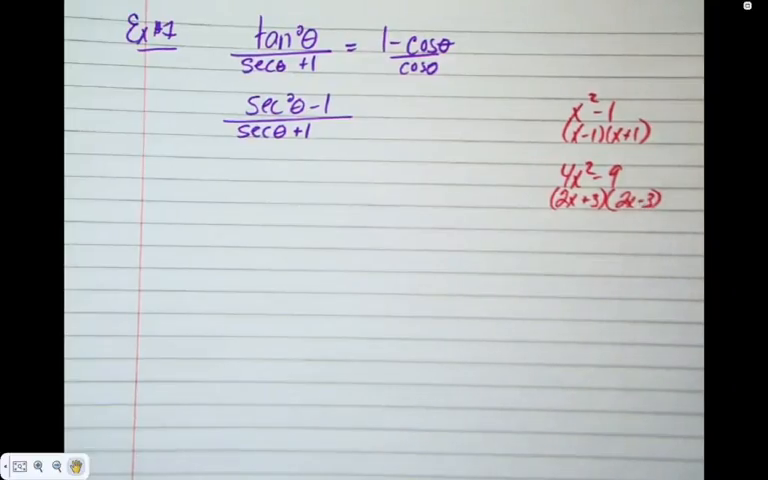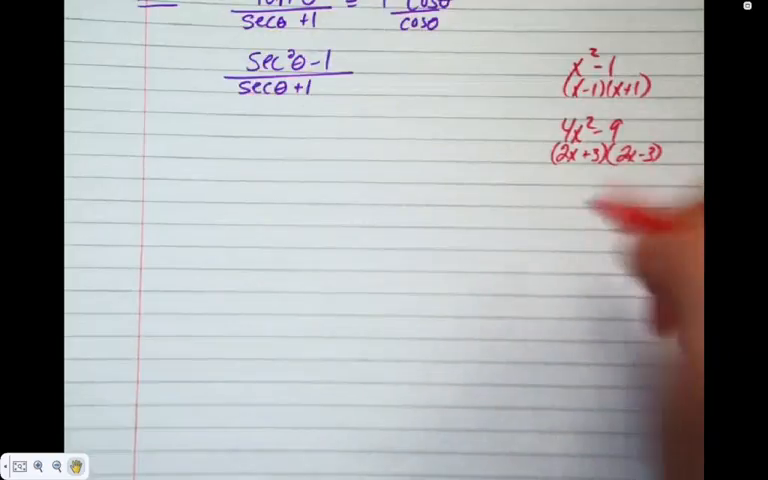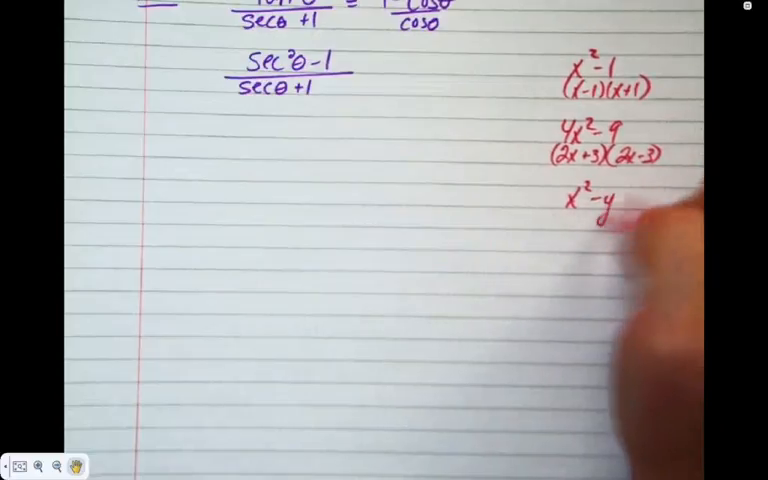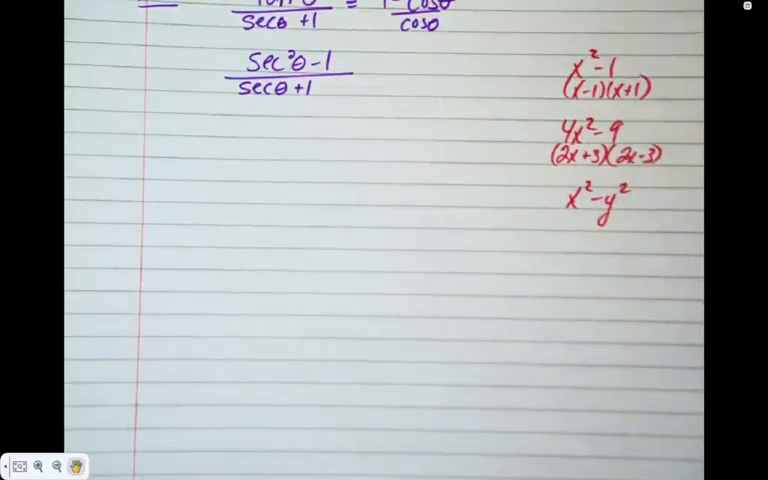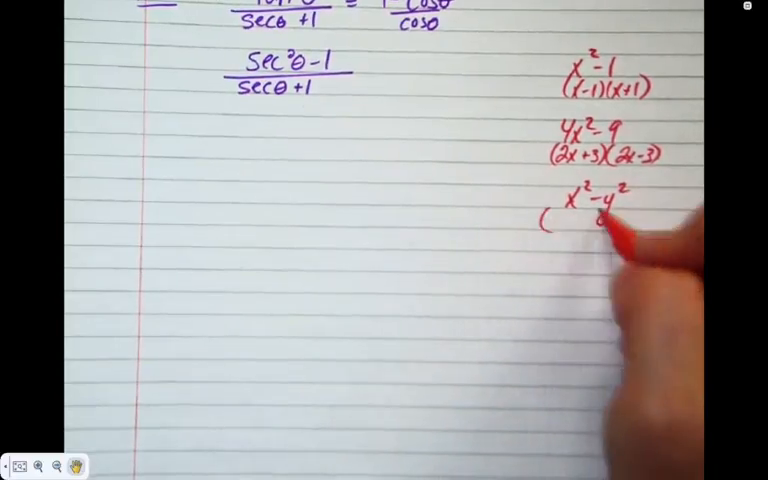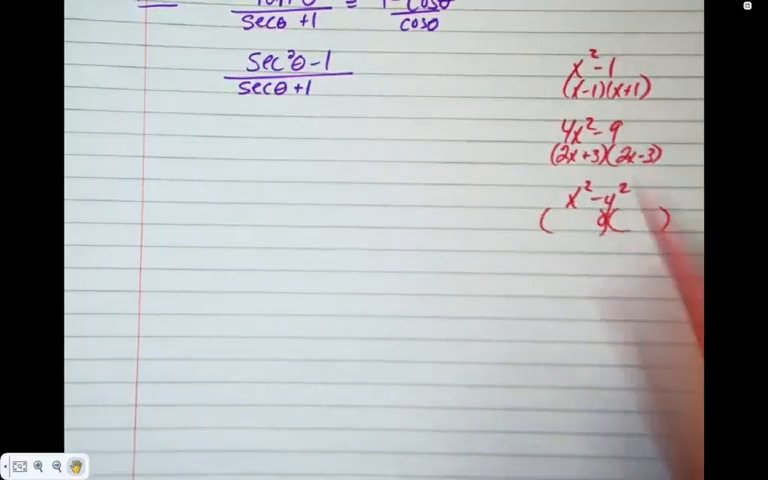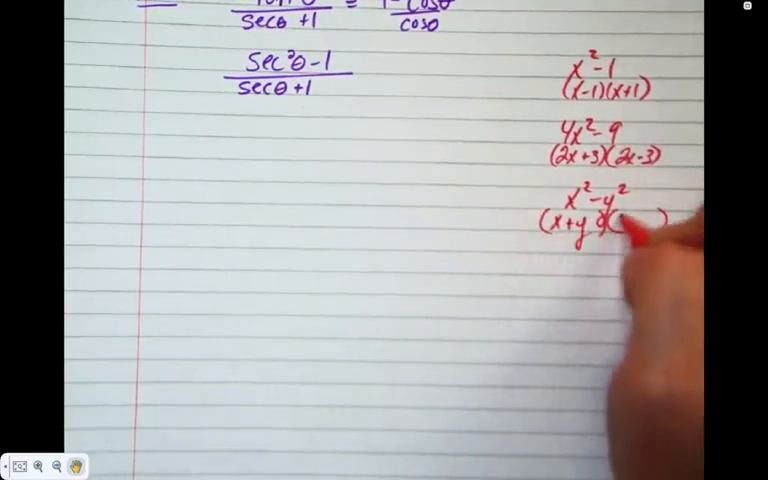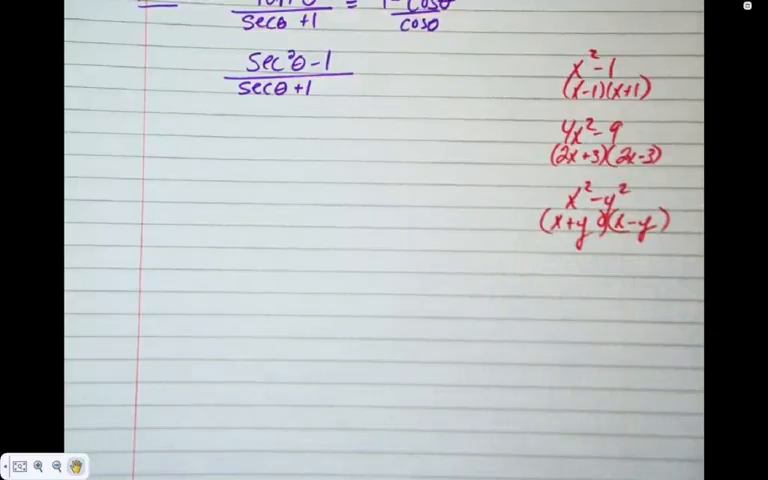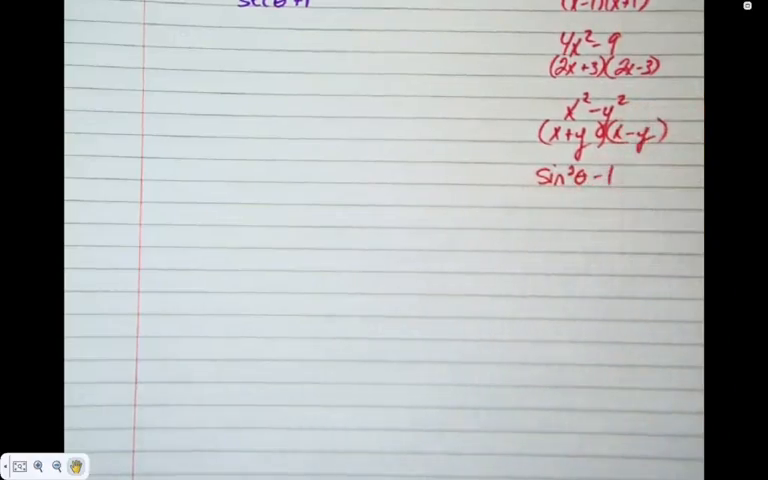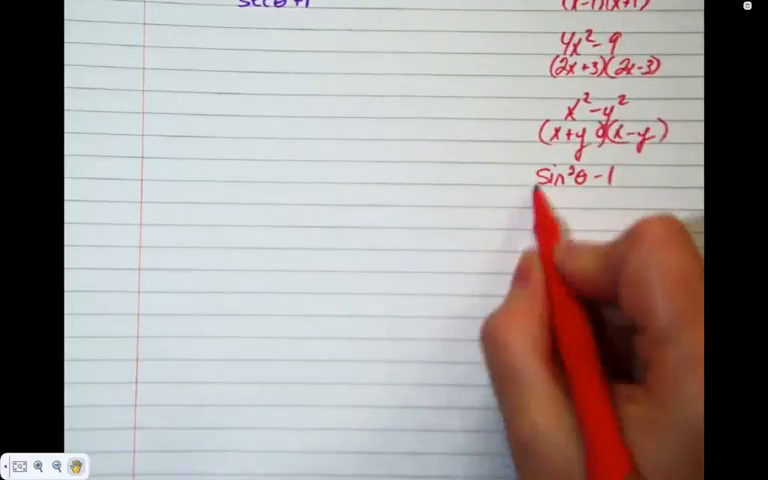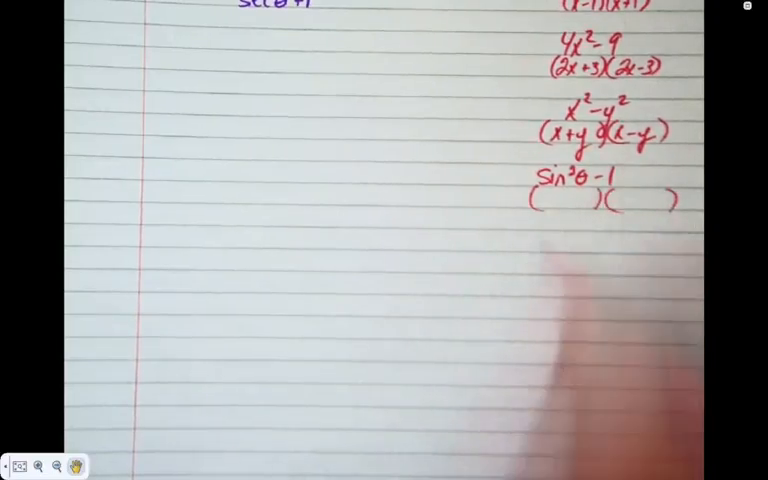Remember that? And then later in grade 10, we put some variables here, and that freaked everybody out. So follow the pattern: x plus y, x minus y. We're just following a pattern. So what if I gave you sine squared minus 1? Let's just follow the pattern: sine plus 1, sine minus 1.